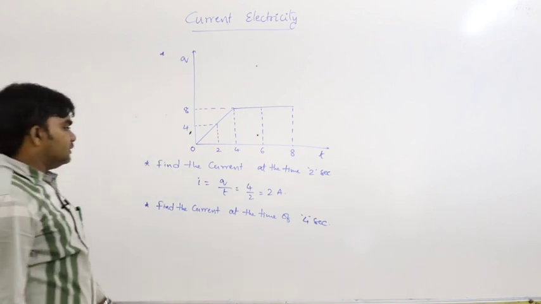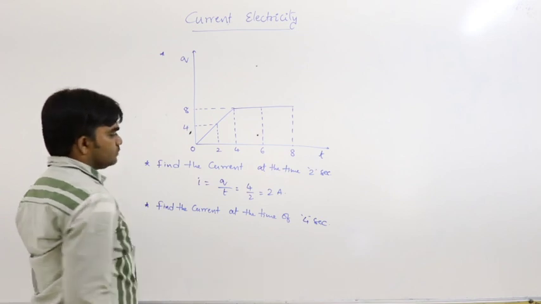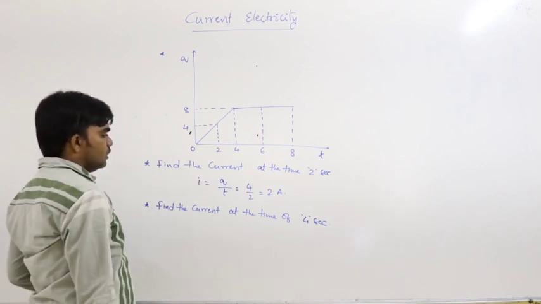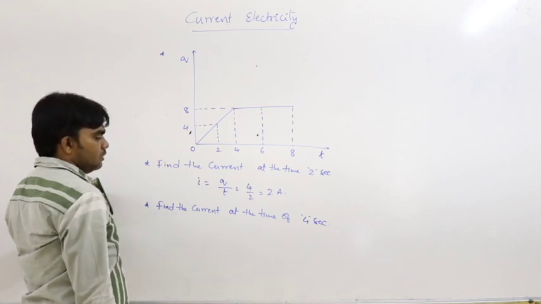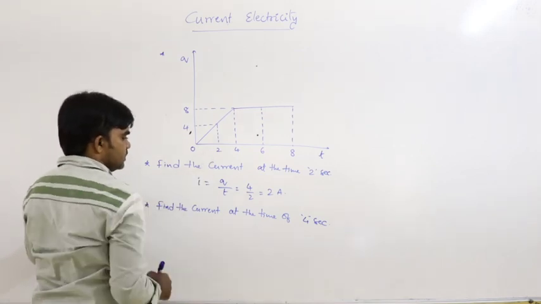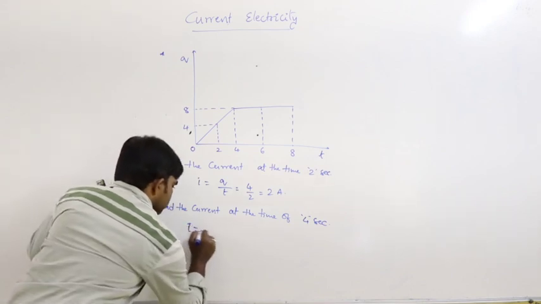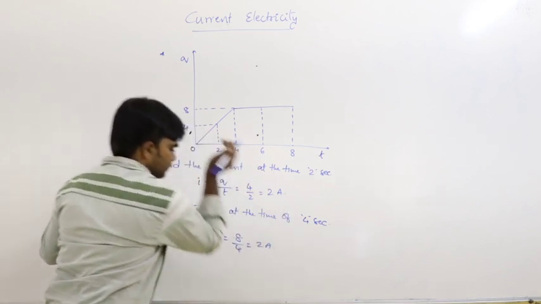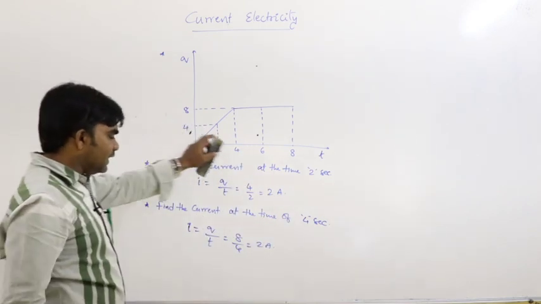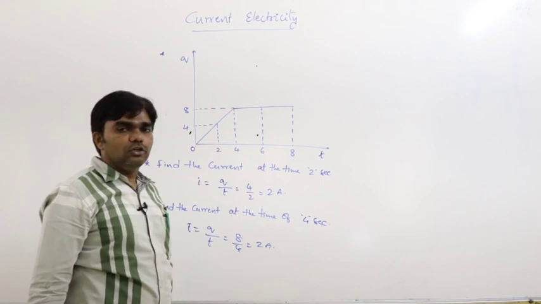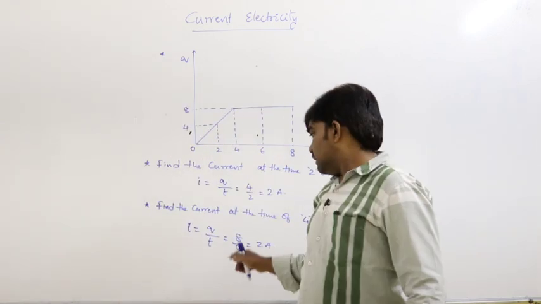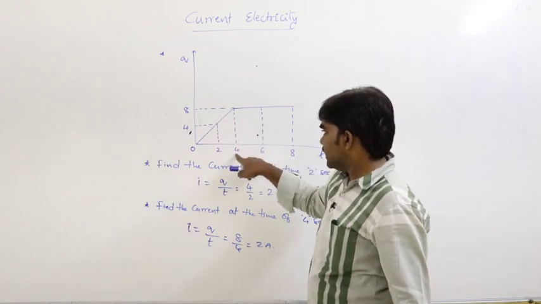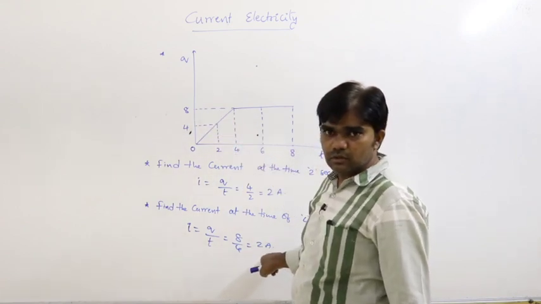In this situation, after 4 seconds, I is equal to again Q by T, that is 8 by 4, 2 amperes only. The current at the time of 4 seconds is 2 amperes. Here the charge is 8, time is 4, that is 2 amperes. No doubt about that.